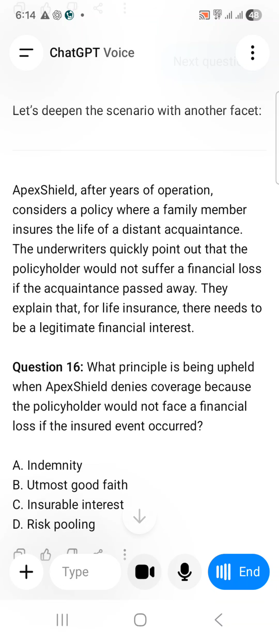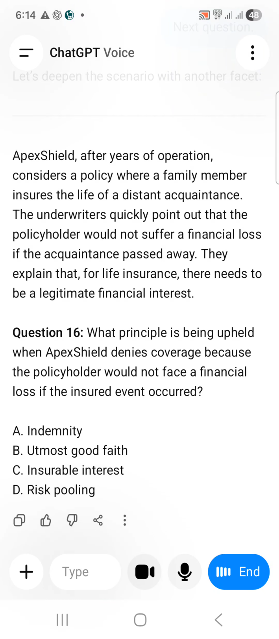Apex Shield, after years of operation, considers a policy where a family member insures the life of a distant acquaintance. Underwriters quickly point out that the policyholder faces no financial loss if the acquaintance passed away. So if there is distance, right? Insurance. So it is definitely option C, insurable interest.